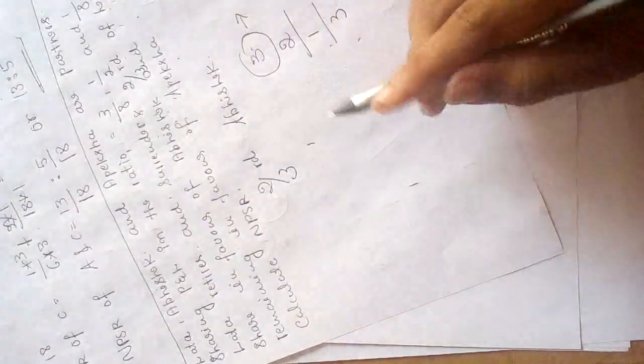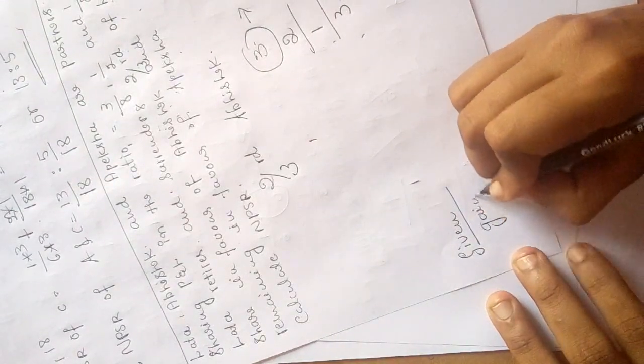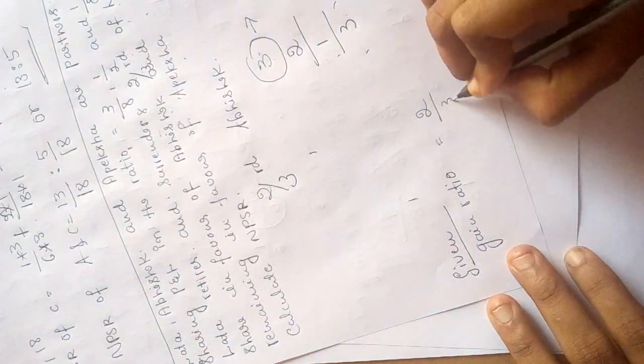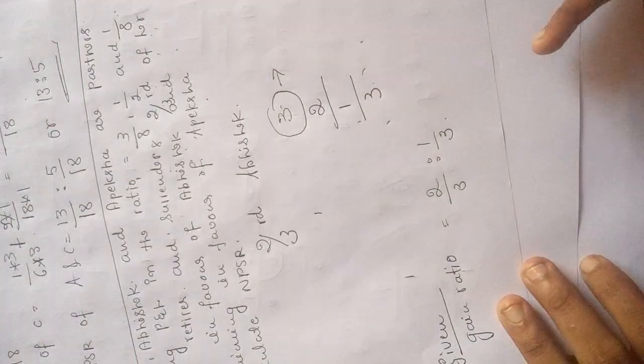So that means what? Given information is gain ratio. So what is the gain ratio? 2/3:1/3. So you people understood, right, how you got 1/3?